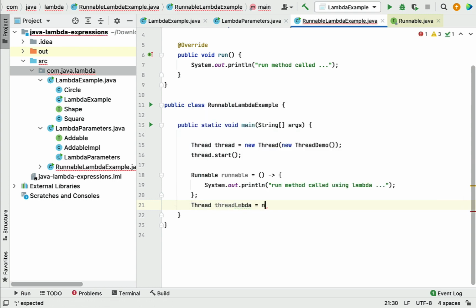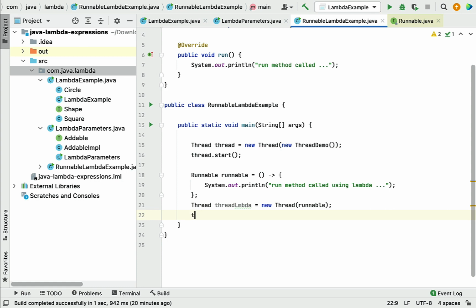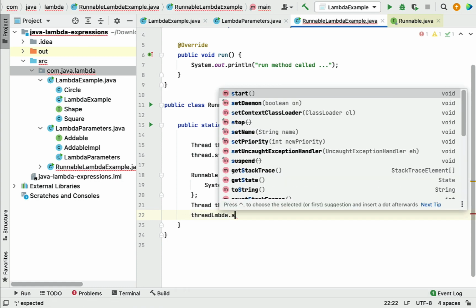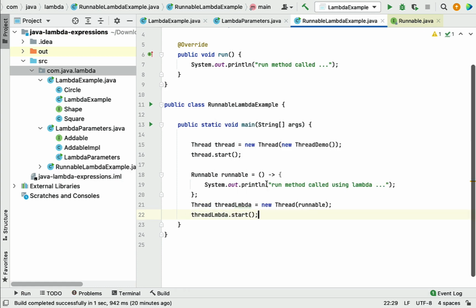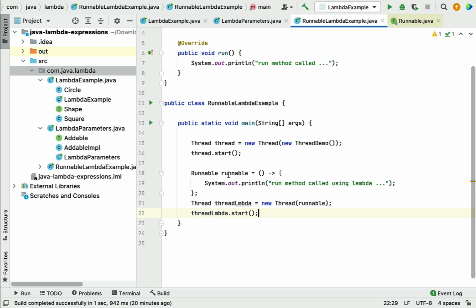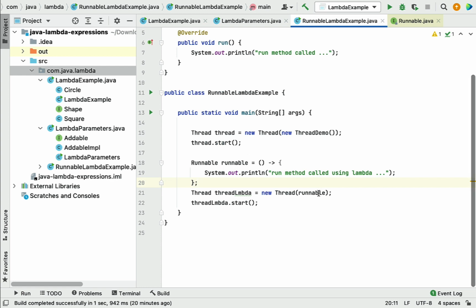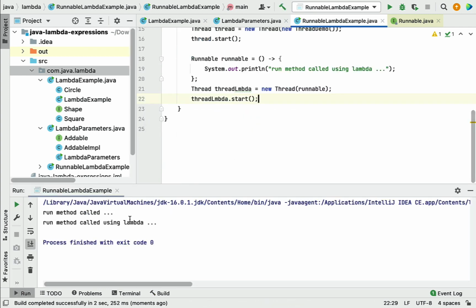Let's say lambda equals new Thread, and then pass the Runnable, and then simply start the thread. Perfect. So this is how we implement the Runnable functional interface using a lambda expression, and then we create a thread object, pass the lambda expression implementation as a parameter to this constructor, and then we start the thread. Let me run the program and let me show you, and there we go.